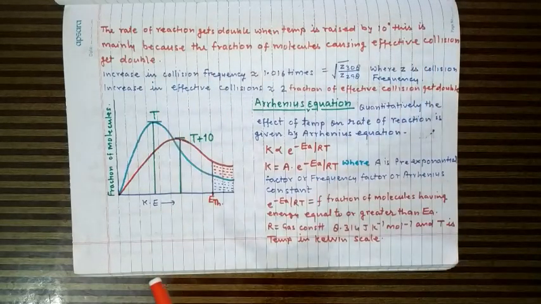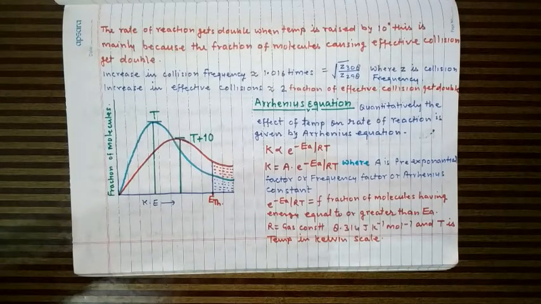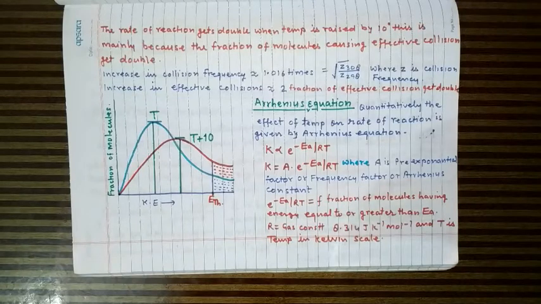Actually, what happens, if we take any reaction mixture and increase the temperature by 10 degree, then the kinetic energy of the reactant molecule increases, and this increases the collision frequency. What is the collision frequency? The number of binary collision per unit volume per second is called as collision frequency. So this get increased. So we think the observed increase in the rate of reaction may be due to increase in collision frequency because their kinetic energy increases.